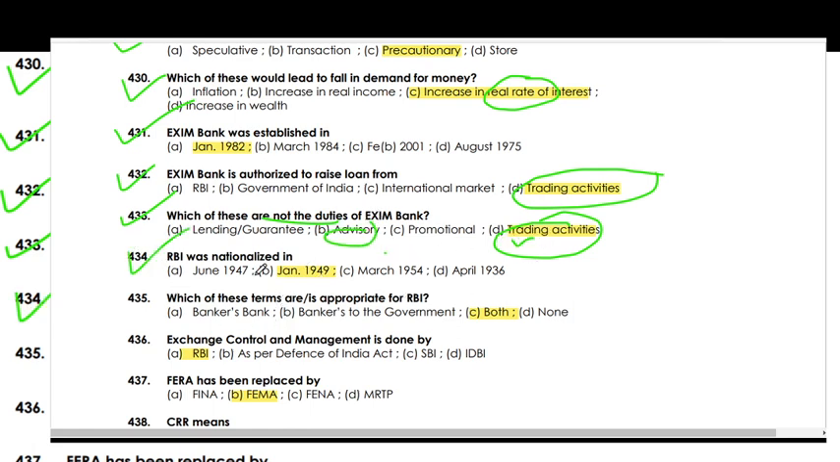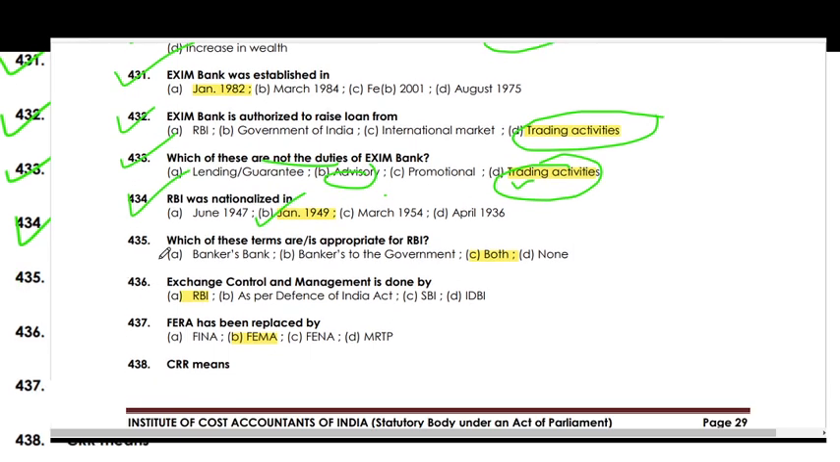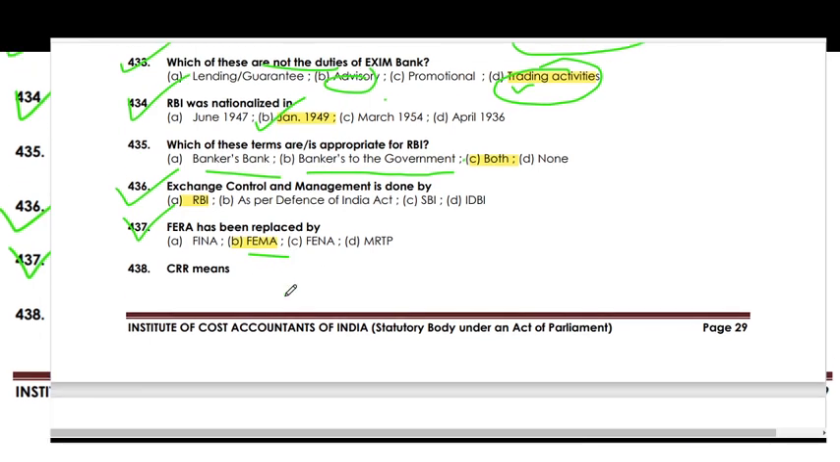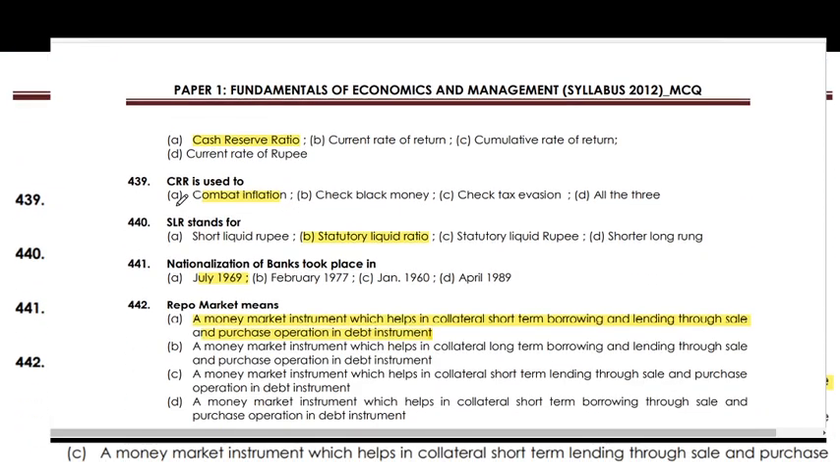RBI was nationalized in January 1949. Which of the following terms is inappropriate for RBI? Both banker of banks and banker of government are appropriate. Exchange control and management is done by RBI. FERA has been replaced by FEMA. CRR means cash reserve ratio. CRR is used to combat inflation. SLR stands for statutory liquidity ratio. Nationalization of banks took place in July 1969.